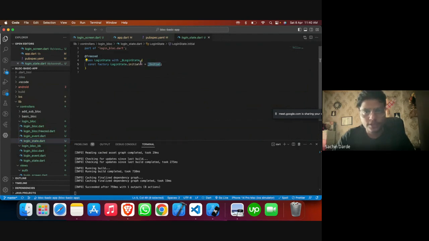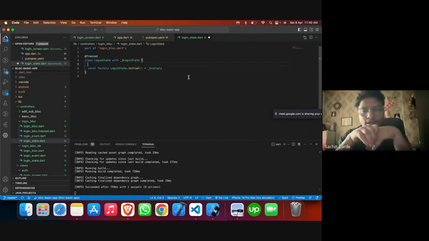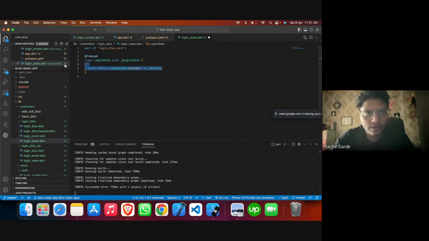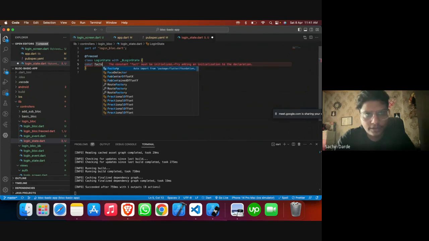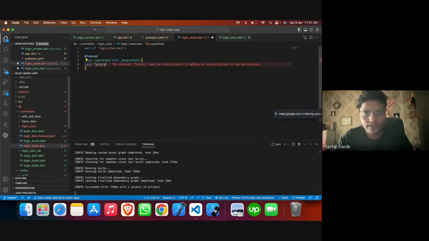This particular method we are going to use to initialize, but on top of that, we want to make sure that we create a constructor for that. So let me rewrite it all. Let me have factory here. Then we need to have this particular class.